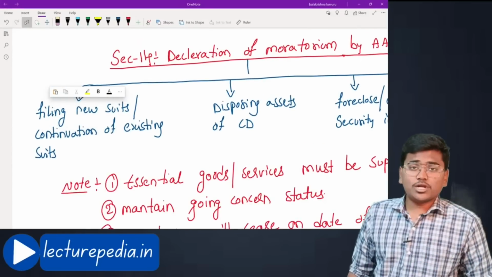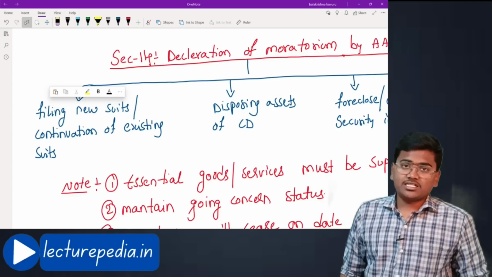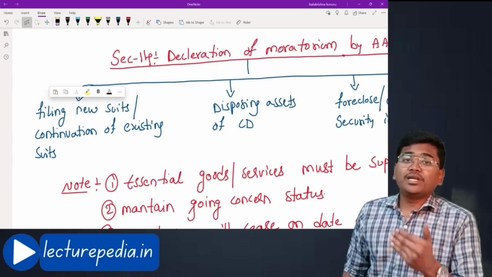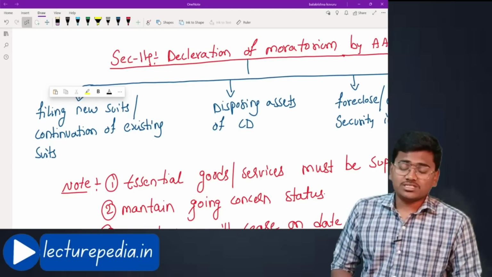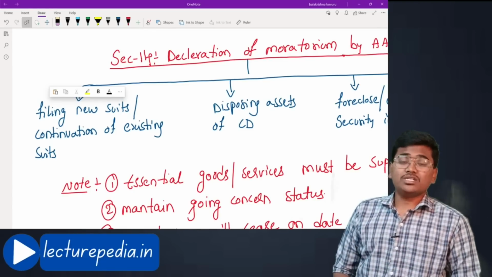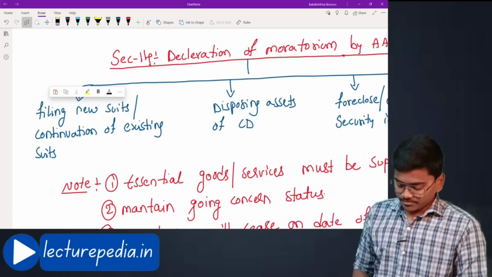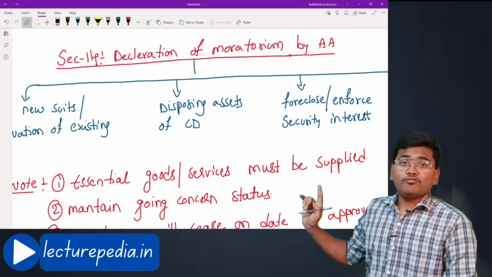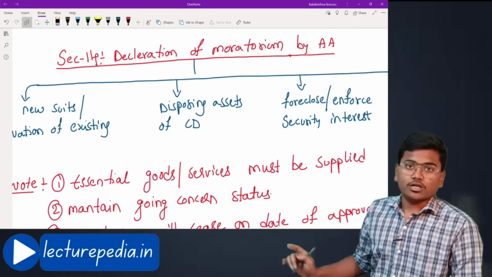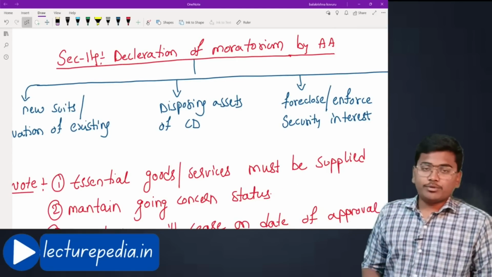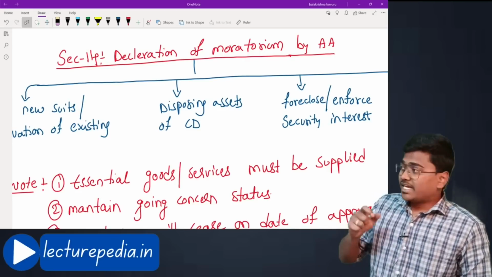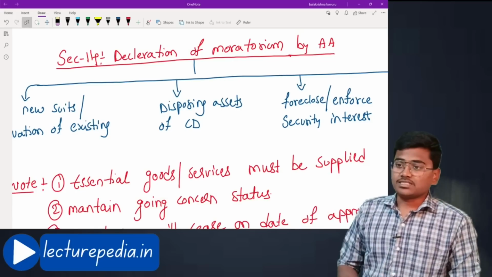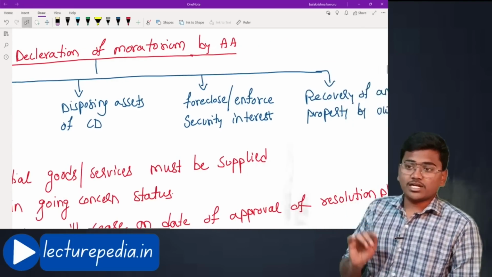Who will grant this moratorium period? Adjudicating authority will grant this moratorium period. When will it grant moratorium period? After accepting the application for corporate insolvency resolution process, the first thing that adjudicating authority will do is it will grant moratorium. Okay, on following activities. The first activity we have discussed. Next, disposing of corporate assets of corporate debtor. That means once the moratorium is implemented, the corporate debtor cannot sell its assets. Okay, it should not sell any of its assets. That is the second activity on which moratorium will be implemented.